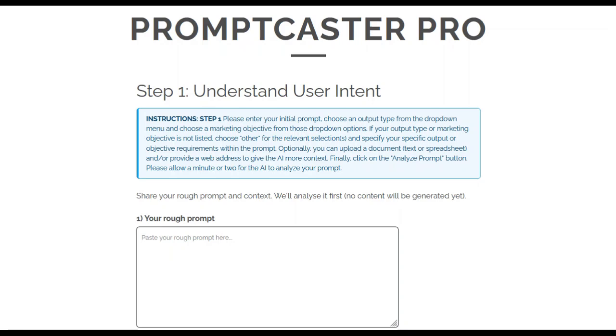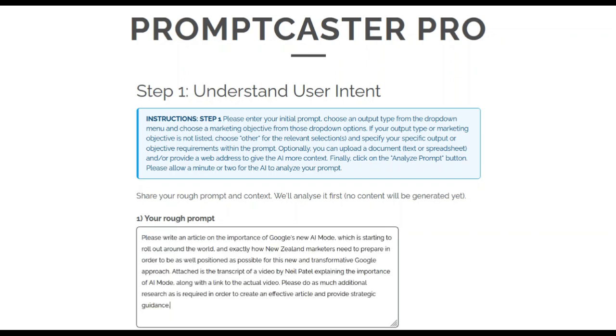This is the Promptcaster Pro AI tool designed to help improve and give feedback on the prompts that you enter to give to AI. The prompt that I'm providing says, please write an article on the importance of Google's new AI mode, which is starting to roll out around the world, and tell exactly how New Zealand marketers need to prepare in order to be as well positioned as possible for this transformative Google approach.